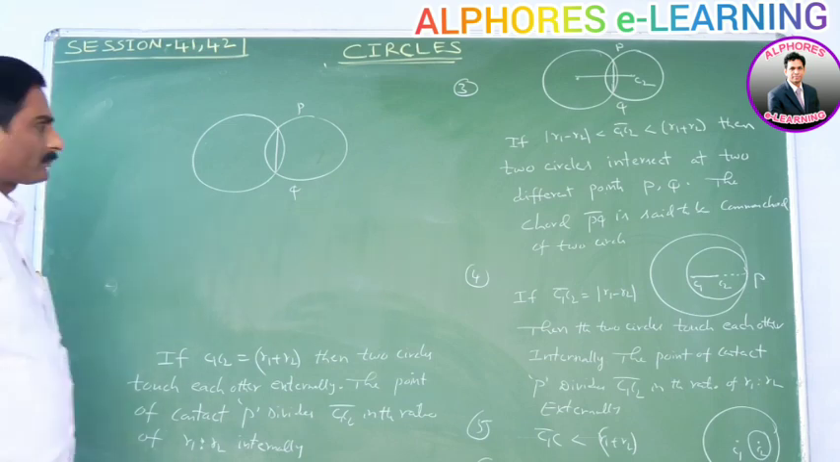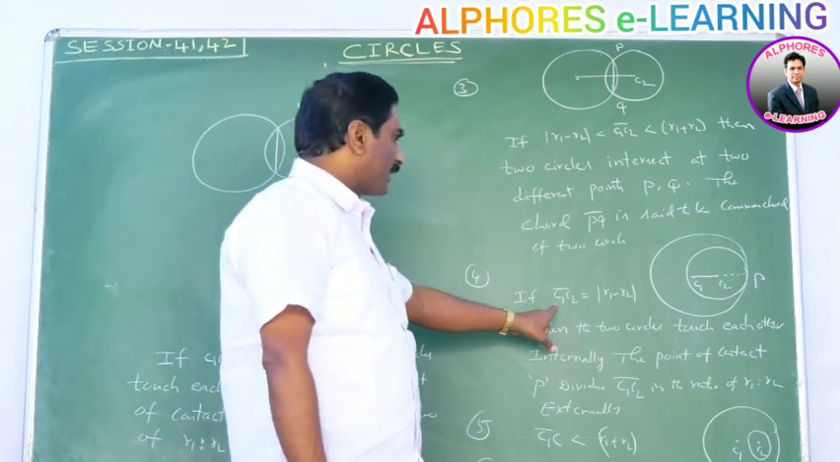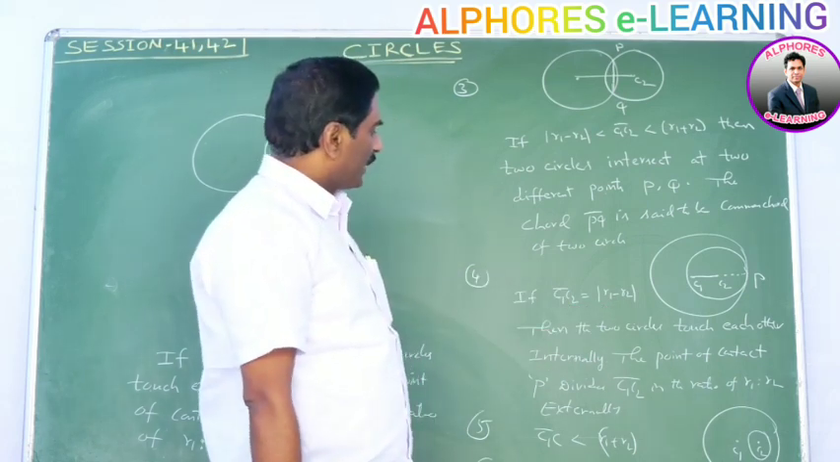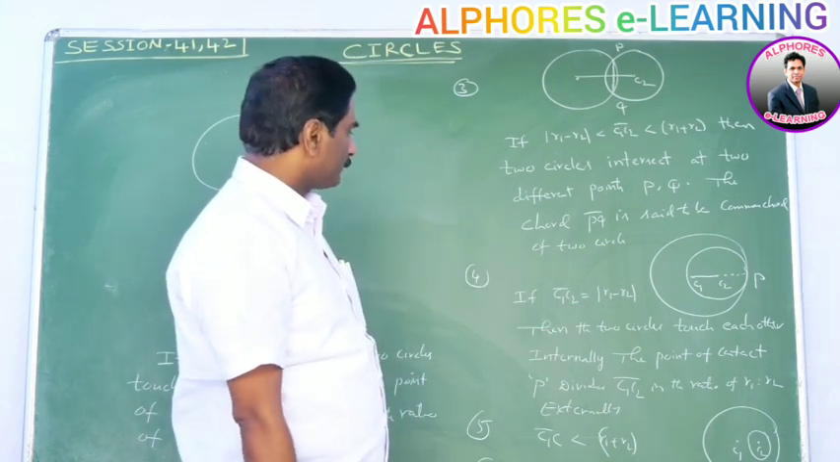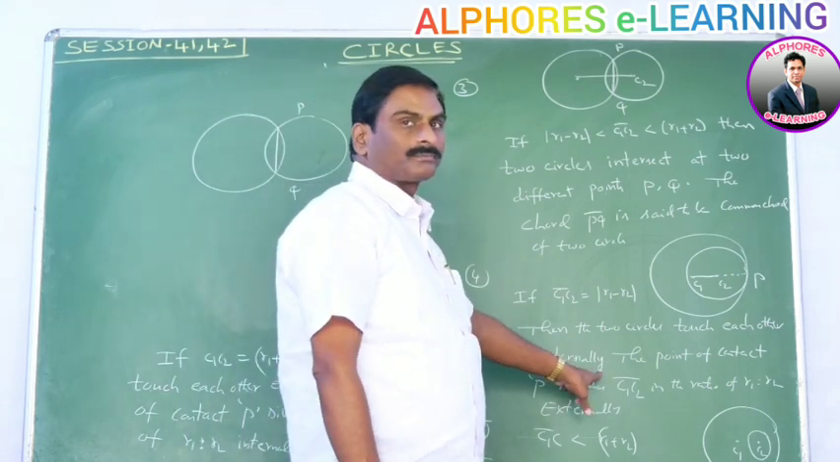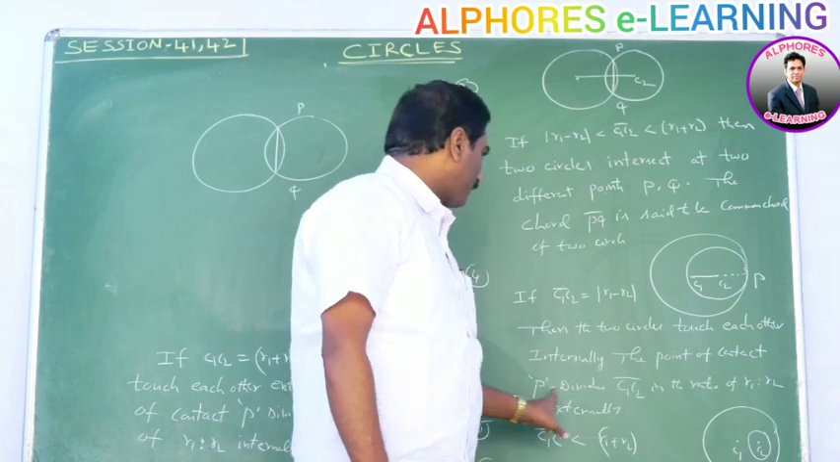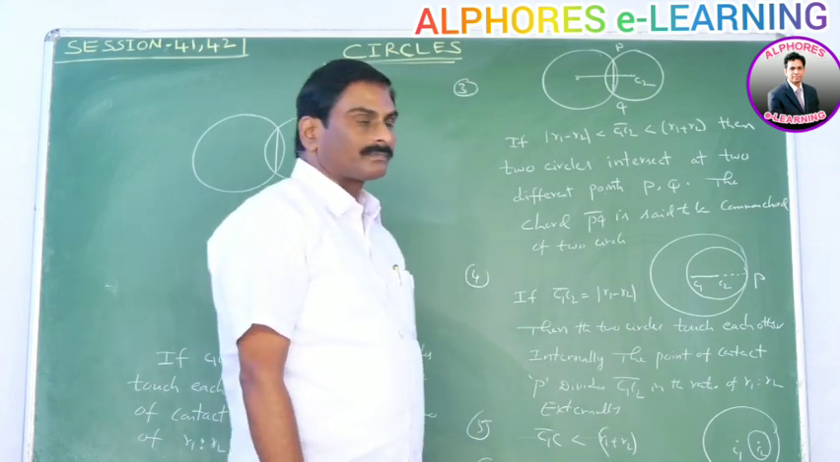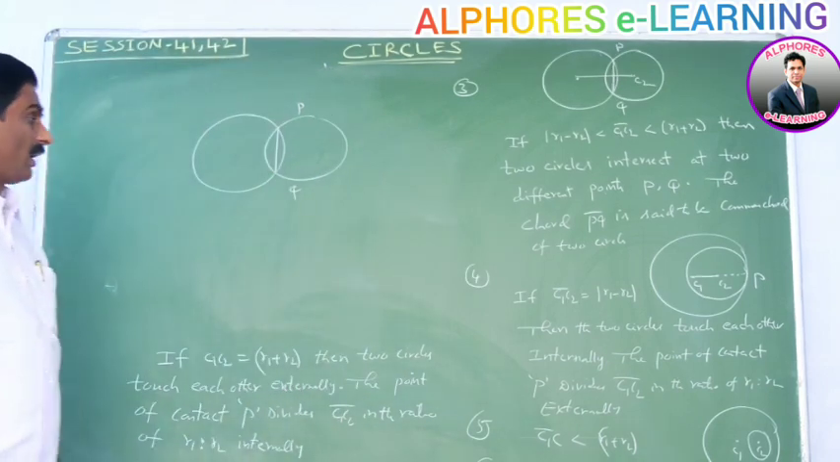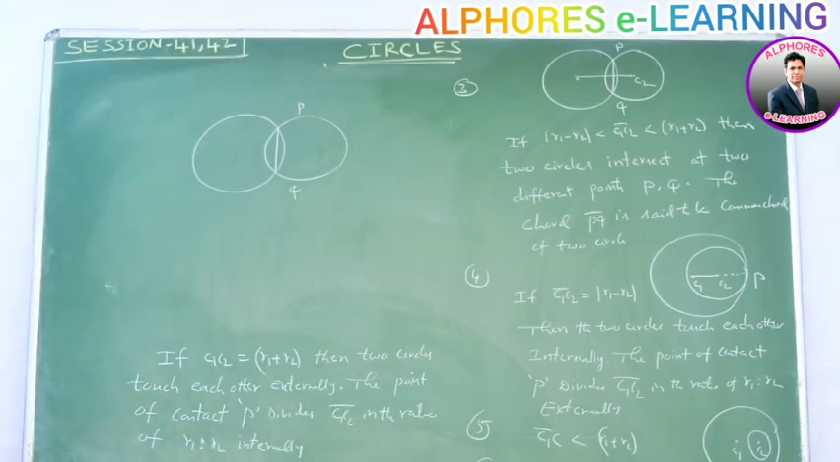Next, fourth one. If C1C2 is equal to mod R1 minus R2, then the two circles touch each other internally. The point of contact P divides the line segment C1C2 in the ratio of R1 is to R2 externally.